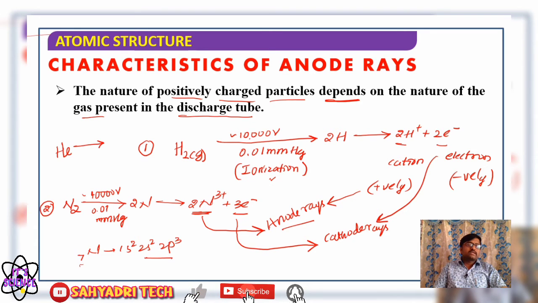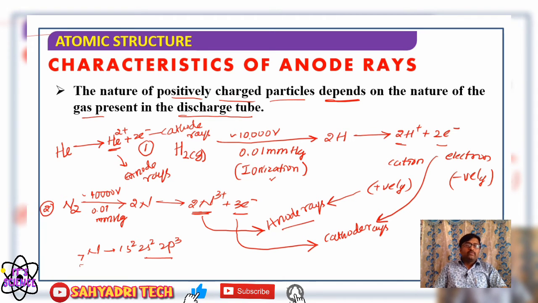Similarly, if the discharge tube is filled with helium, when you pass high electric voltage at reduced pressure, helium loses 2 electrons and forms its respective cation. The 2 electrons formed constitute the cathode rays, and helium 2 plus constitutes the anode rays.